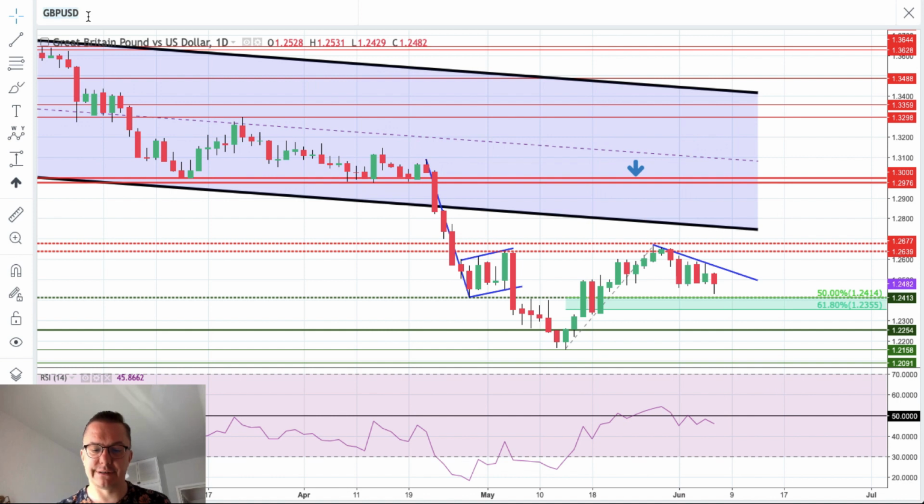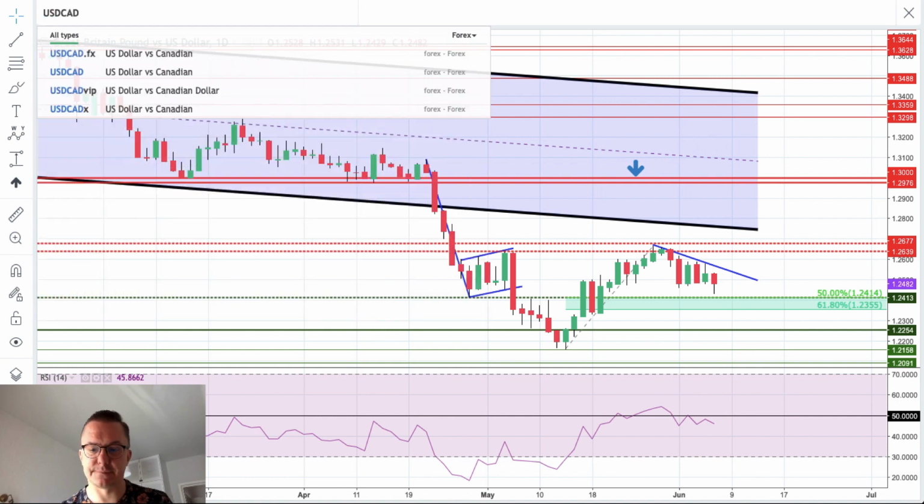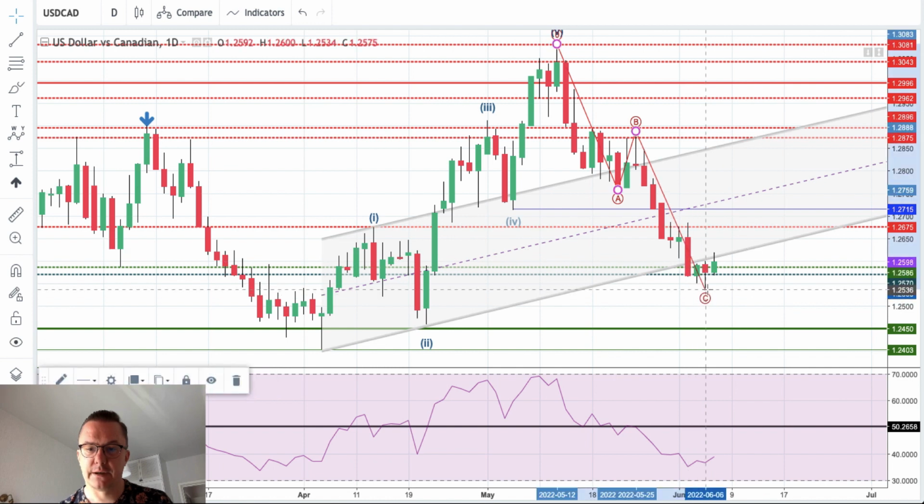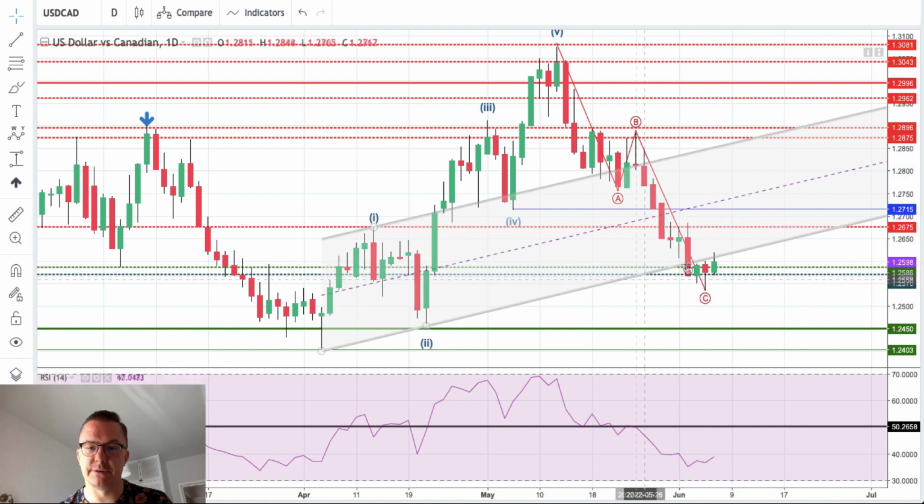We got, of course, data from Canada. So let's take a look at the Canadian dollar. The Canadian dollar is developing the downside movement here. ABC looks like it is completed, and recently we hit our target of 1.2586. The low was made at 1.2535, so this is like 50 pips even lower.